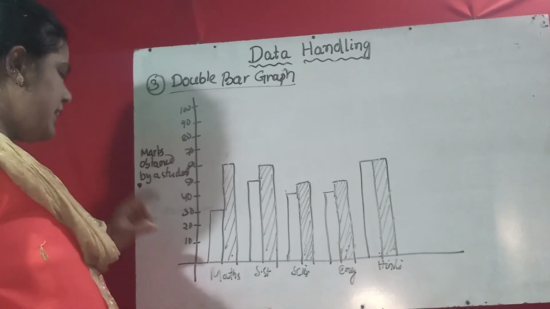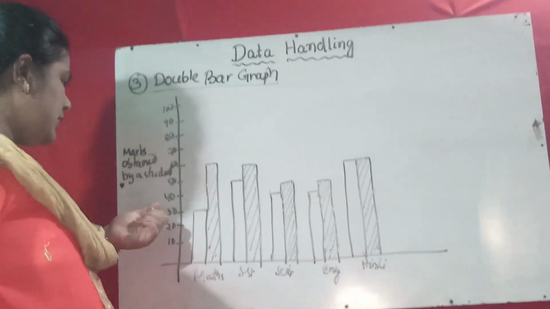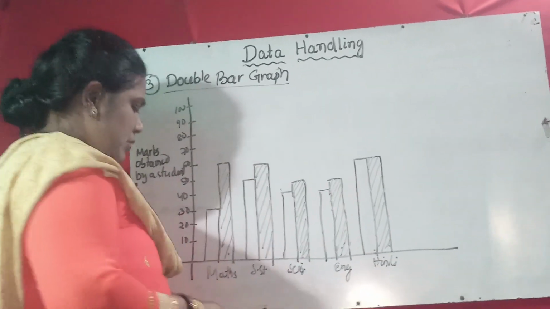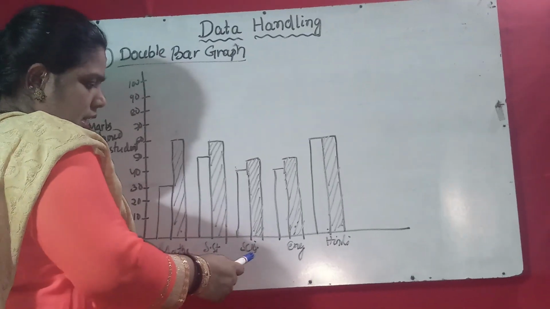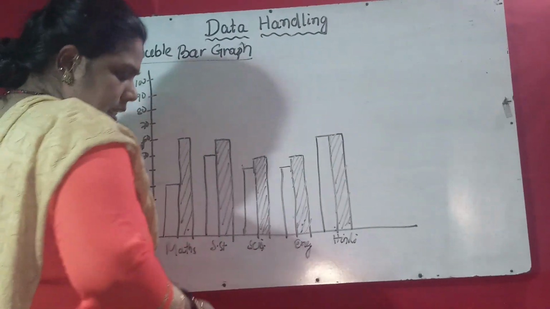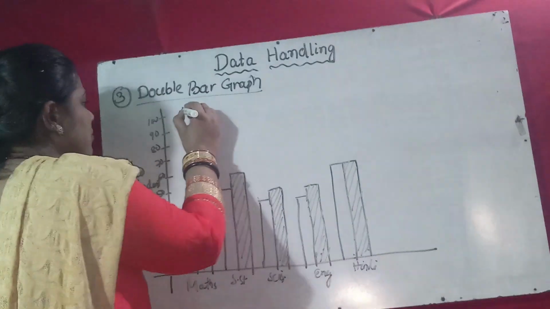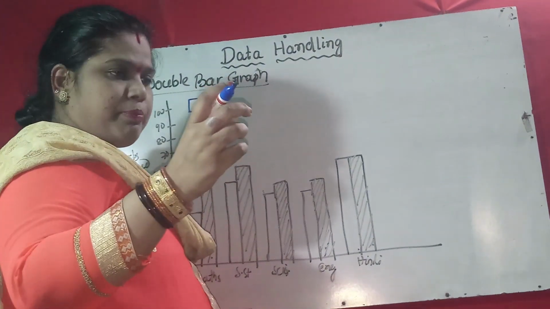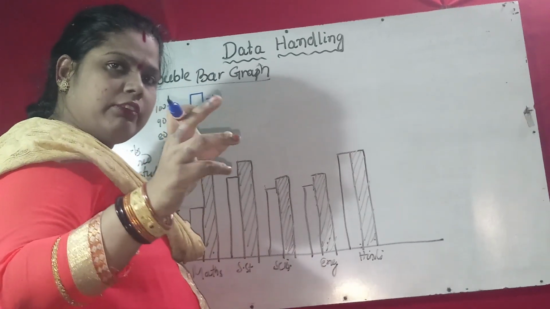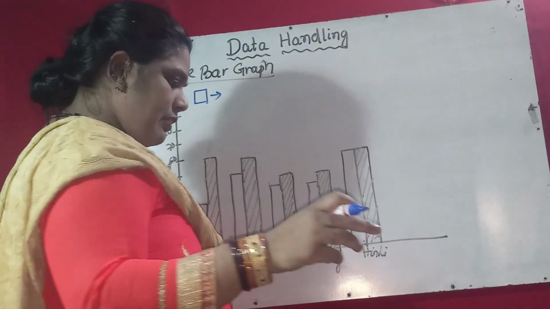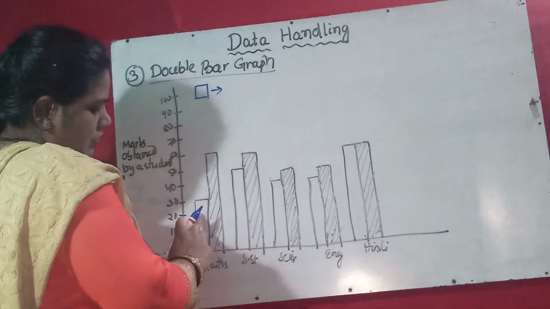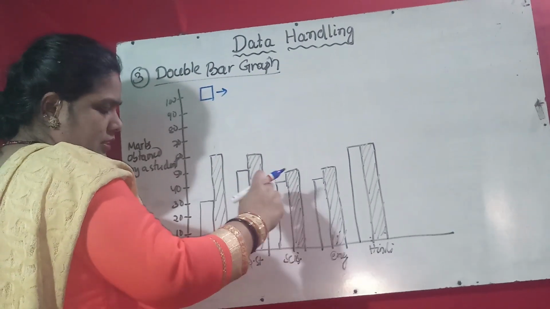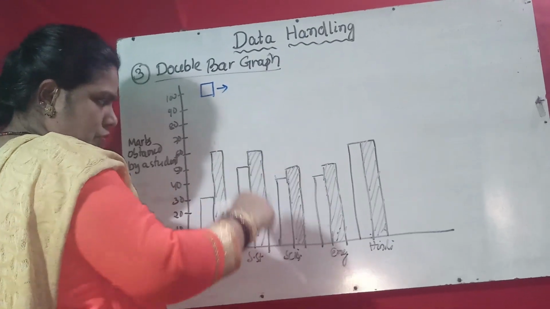We take the scale with a difference of 10: 10, 20, 30, 40, 50, 60, 70, 80, 90, 100. On this side are the subjects: maths, social studies, science, English, Hindi. Then there is a box given that shows how we represent it, like in a picture graph. One car equals 100. Look here, the first bar is blank, and the other is drawn with lines or filled.